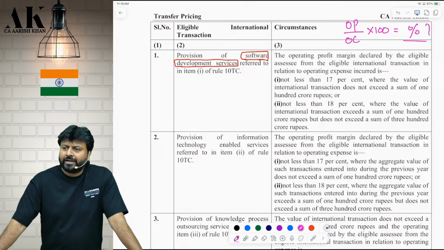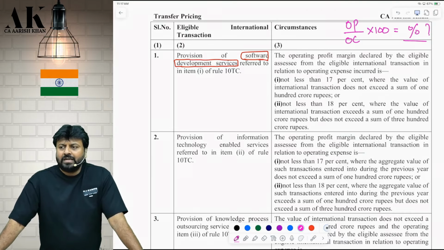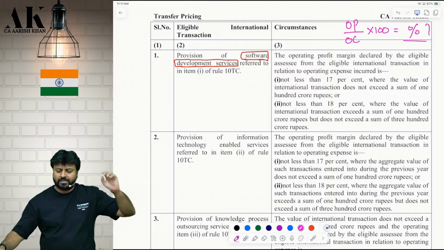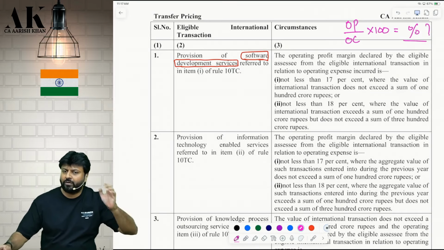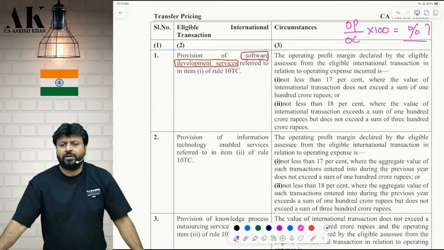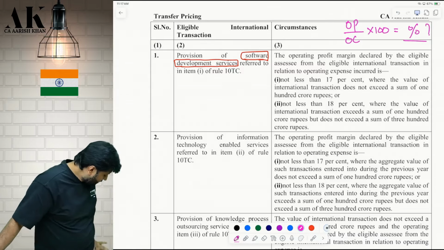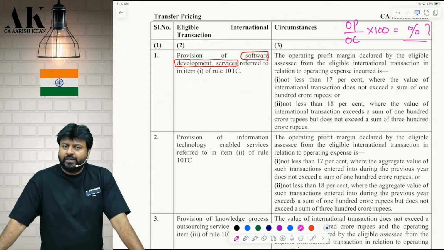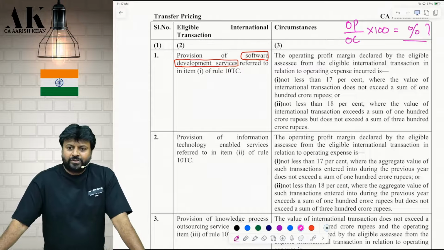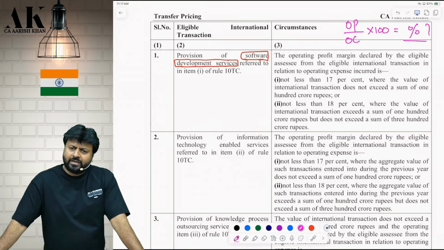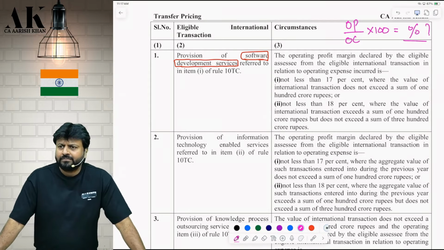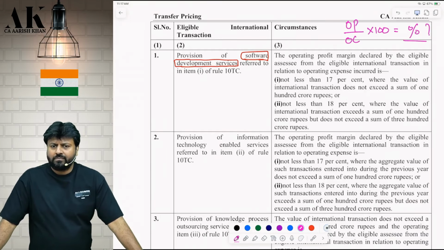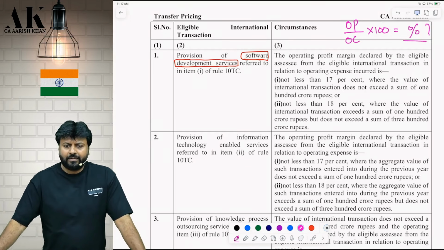If it is up to 100 crore, your margin should be 17%; above 100 crore, up to 300 crore, your margin should be 18%. What about if your transaction value is more than 300 crore? Safe harbor not applicable. Write down there only. Color book, do everything, please. Or else you can do right now from here, then you can later on rewrite it. Ultimately, you will read from there only.